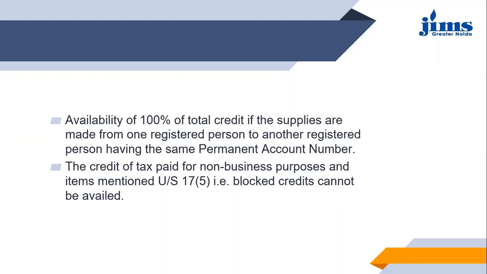So if you are moving goods or services from one office to the other office, then in that case you are eligible to get 100% tax credit.